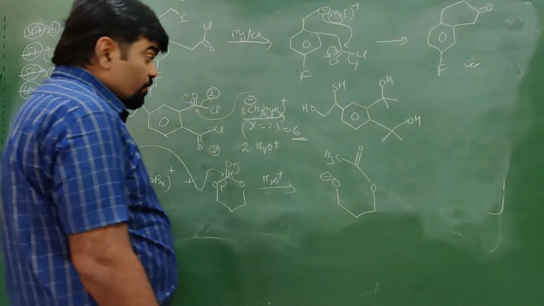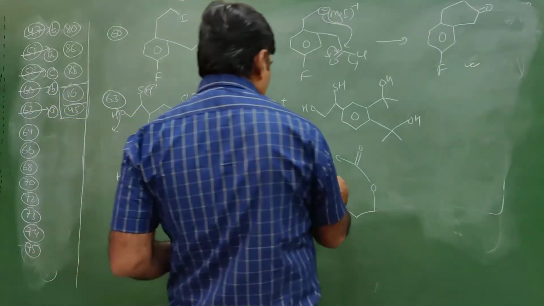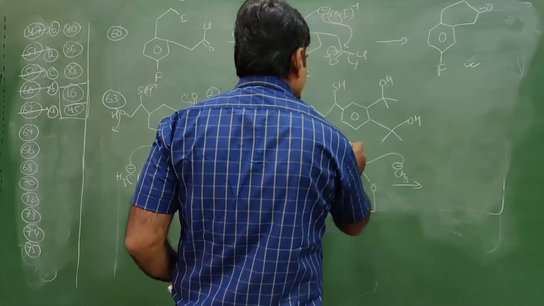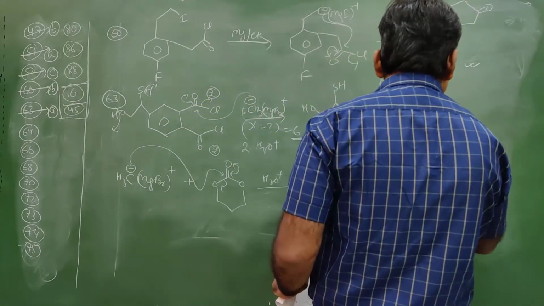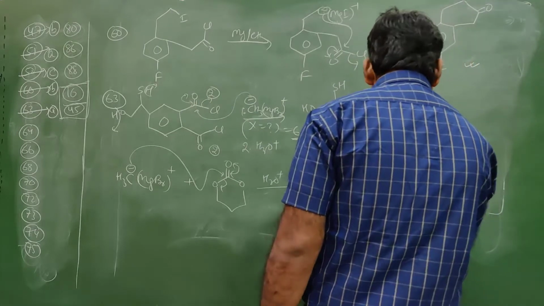Okay, this one. Then another mole of CH3 minus approaches this carbon, this bond is transferred, it returns back, and this will go out. So this will become acetone, CH3 C double bond O CH3.